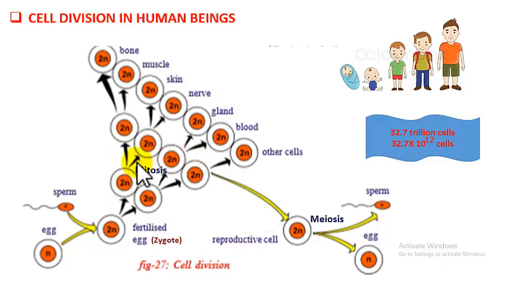Understood? This mitosis takes place everywhere in the body. Like I said, for wound healing, the skin cells and the RBC, everywhere the mitosis takes place.